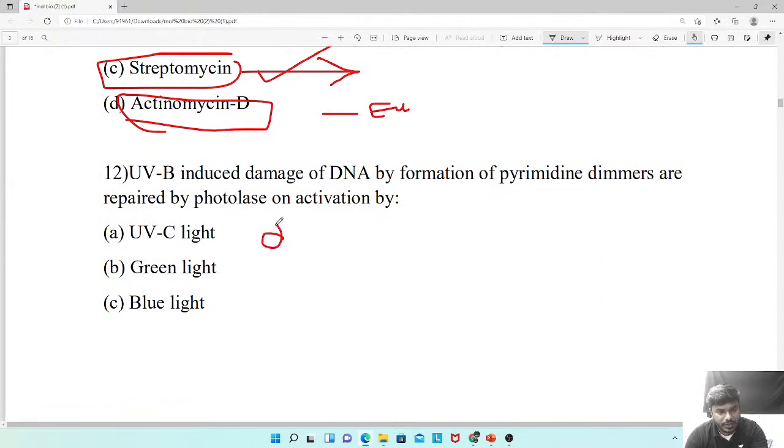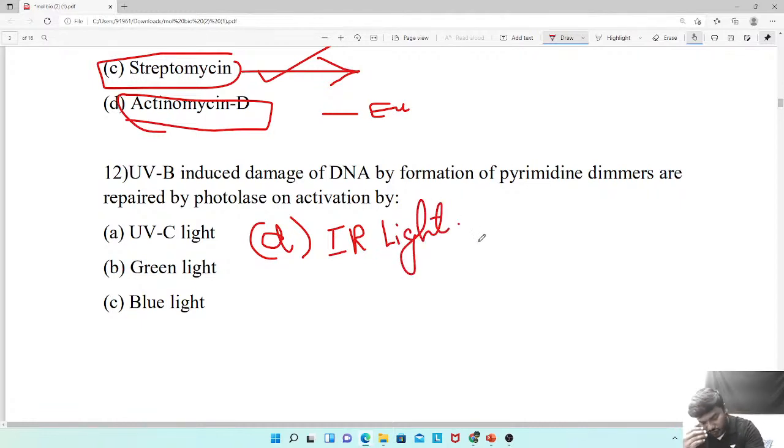Yes, question number 12. Option D here is IR light. No problem. They're asking, friends, photolyase enzyme is activated by absorbing which light? Or our photolyase enzyme is going to repair the particular damage of a pyrimidine dimer by absorbing which light? That's the question.